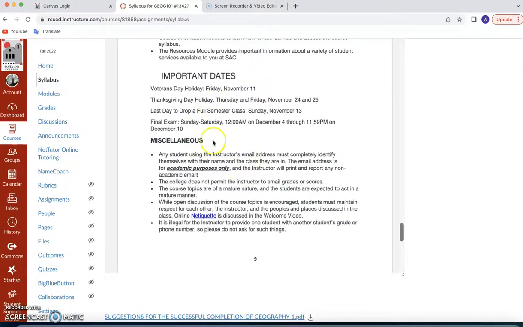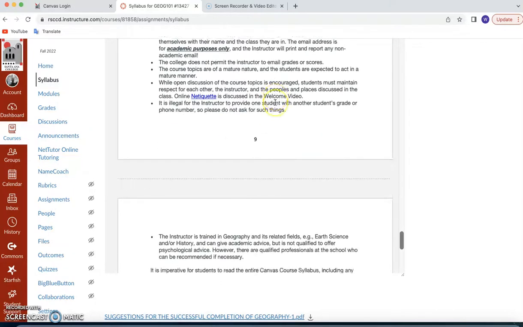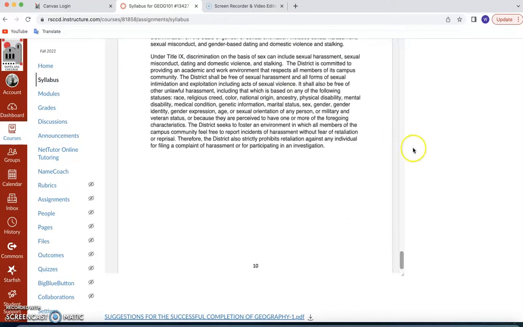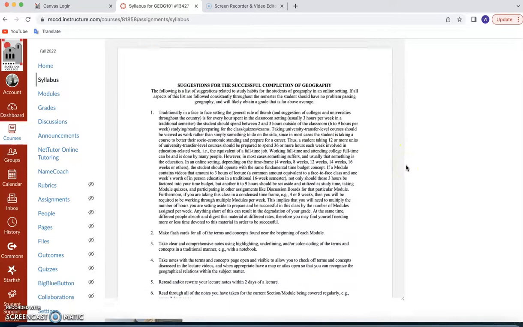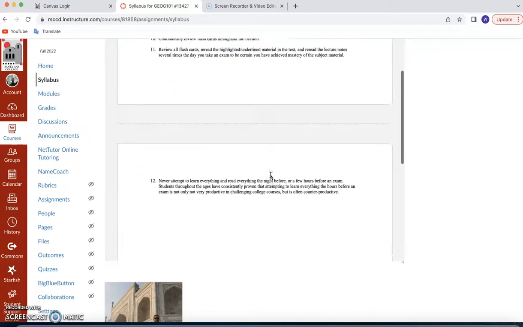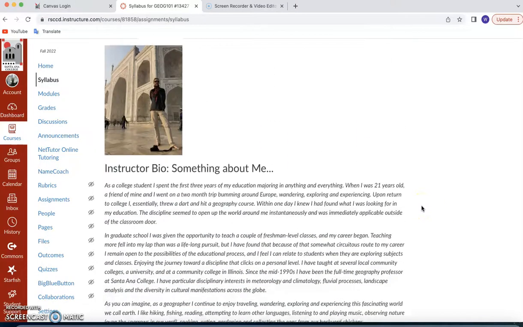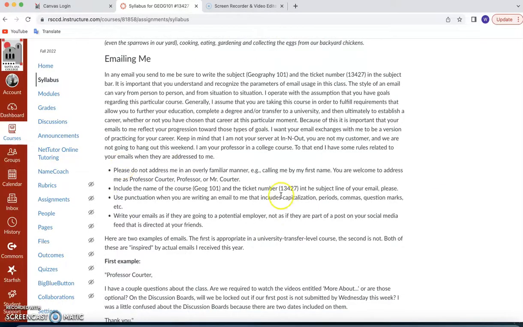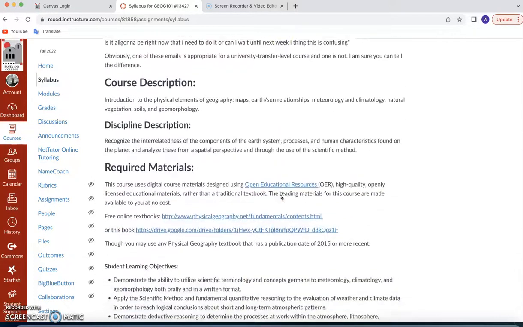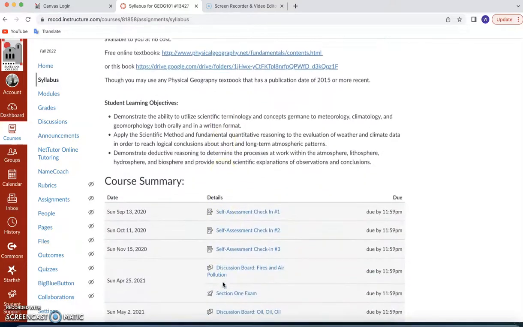These are important dates. Notice the final exam will be open from Sunday, December 4th at 12 a.m. through Saturday, December 10th at 11:59 p.m. After that, the class is over and it's done. Miscellaneous, there's some information about how to deal with me and me with you, and then Title IX. Then suggestions for the successful completion of geography. There are also going to be questions on that syllabus quiz, these 12 bullet points. Then you look down here, there I am at the Taj Mahal, instructor bio, something about me, emailing me. Please make sure you read the stuff about emailing me, and then all the rest of this other material.